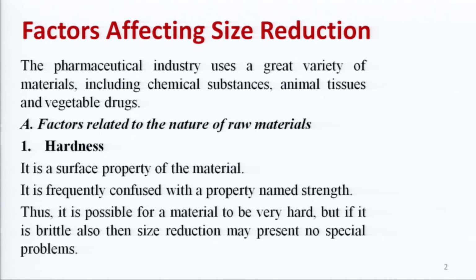So, there were 4 mechanisms of size reduction: impact, compression, cutting and attrition, and there were also 4 theories involved in size reduction: Rittinger's theory, Bond's theory, Kick's theory and Walker's theory. आज हम देखेंगे, in this class we will study about the different factors affecting size reduction.